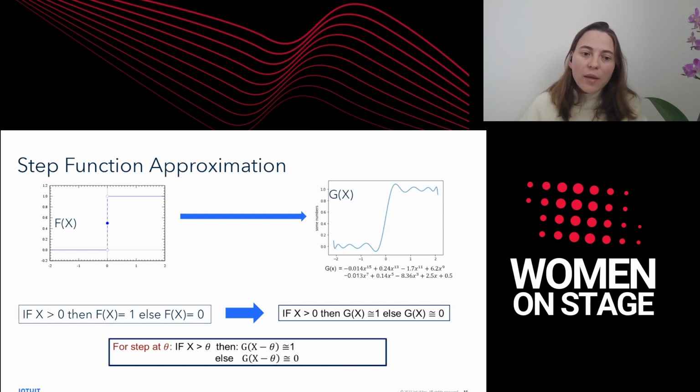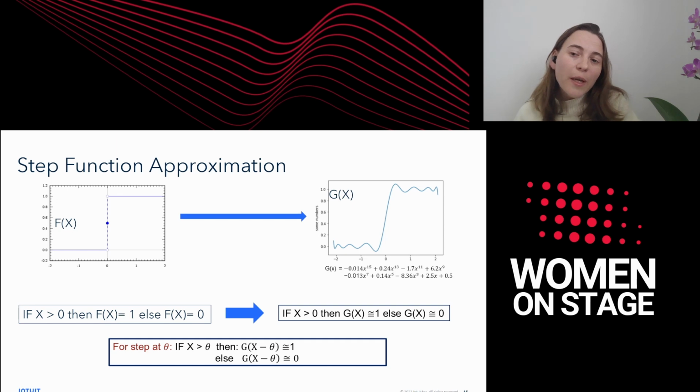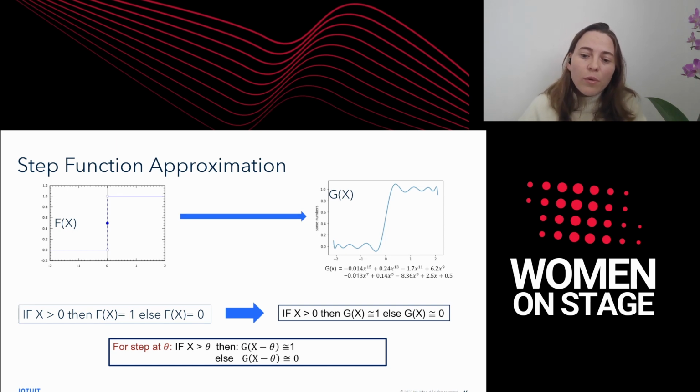Okay, and I want to say that this can be done because g is a polynomial and consists of addition and multiplications. We can do this over encrypted x. So what we do, we take x as our input, we subtract from it this theta, and then we evaluate the polynomial, which is just additions and multiplication, and this is compatible with homomorphic encryption. So the remaining question is how we did this approximation to give us a good result.